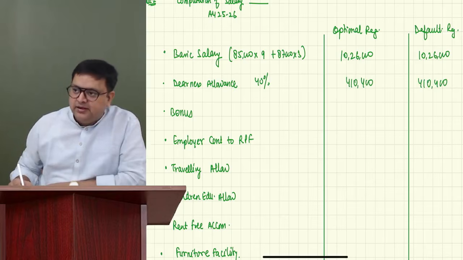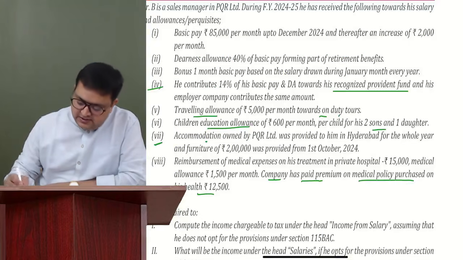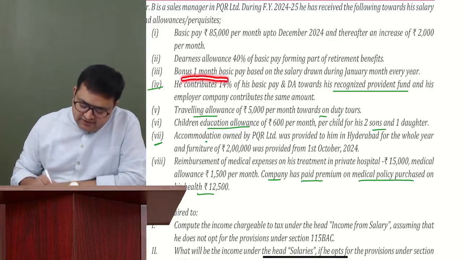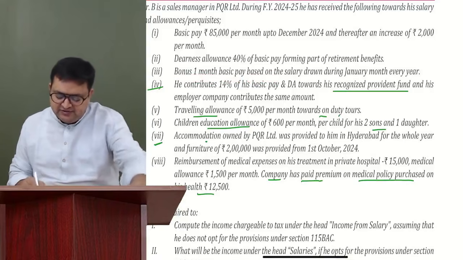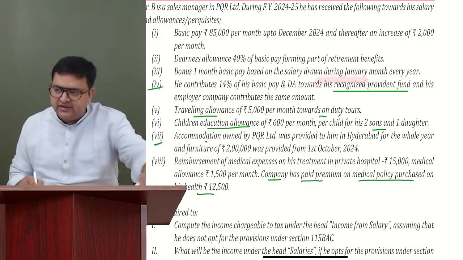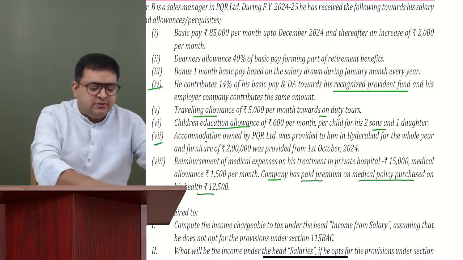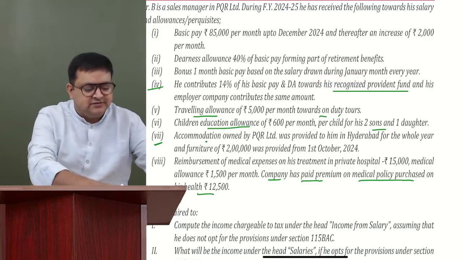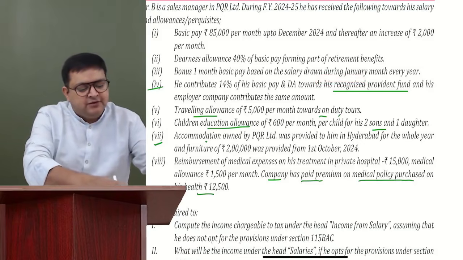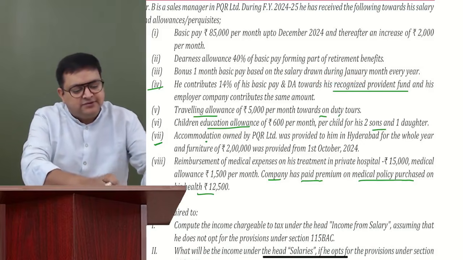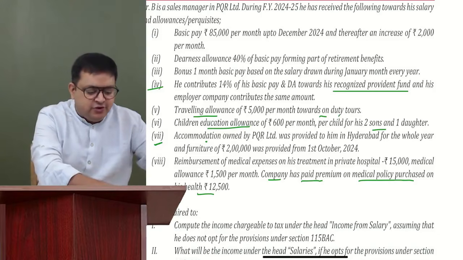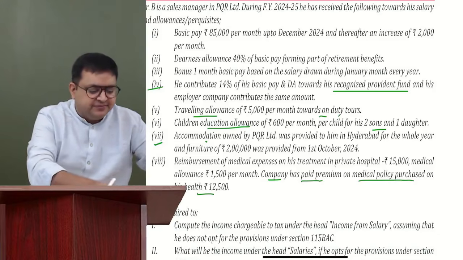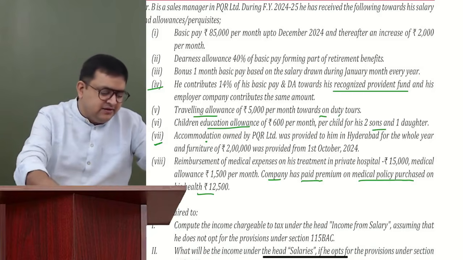Okay. Now, they are saying the third thing is bonus. Bonus is 1 month basic pay, based on the salary drawn during January month every year. What do you think the amount of bonus should be, guys? Is it 85 or 87? Very good. It should be 87. Correct? It is 87.